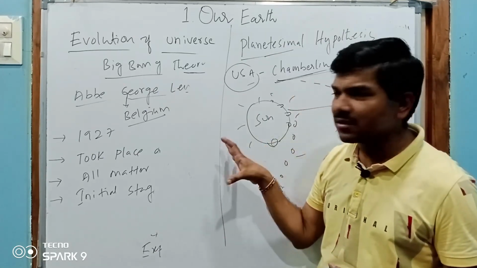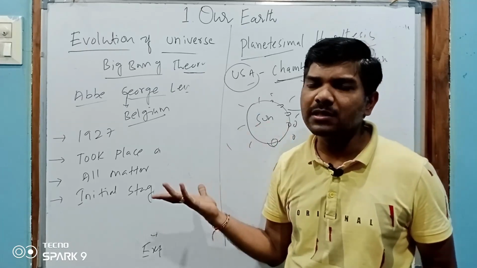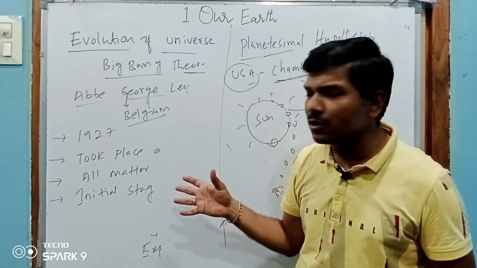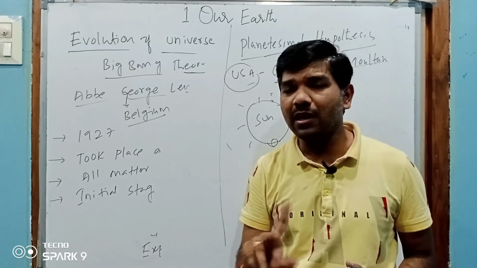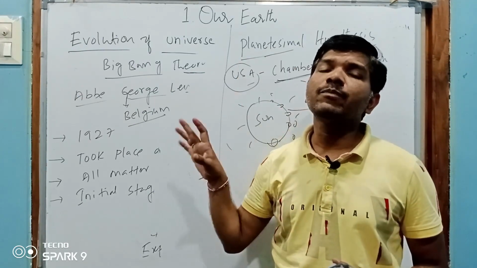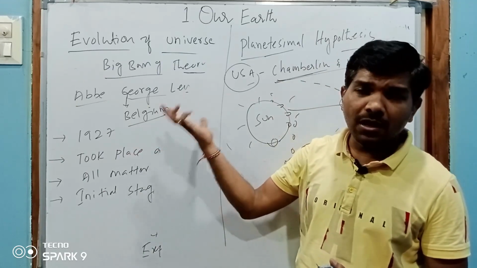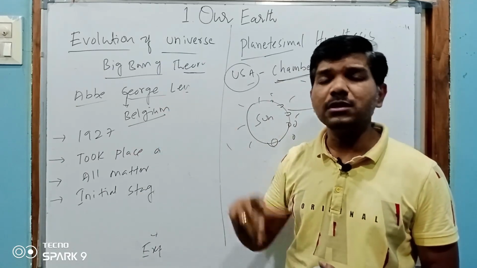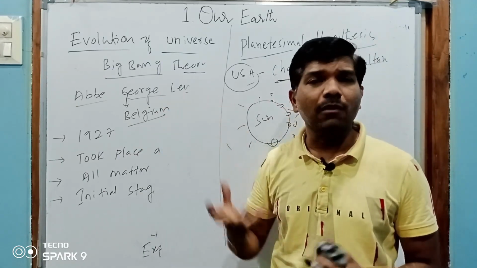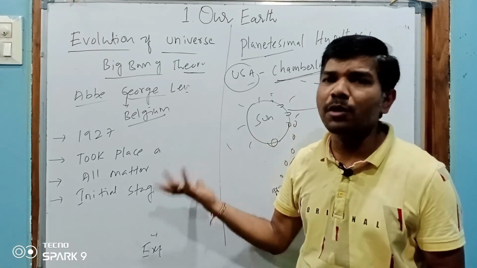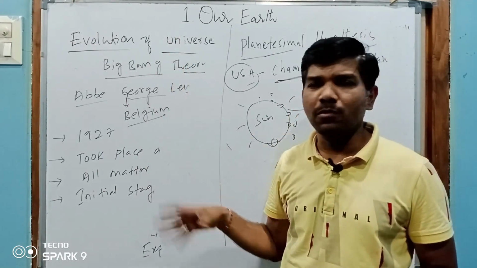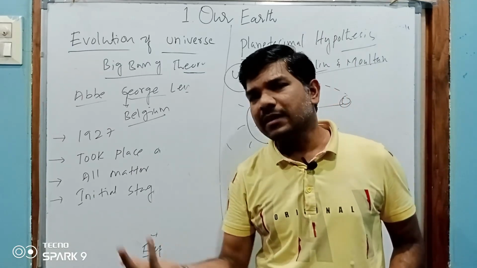If you listen twice and thrice, you will understand. Otherwise it is difficult, because you feel it is irrelevant. No, it is not irrelevant. It is relevant to 9th class students because you need to know how this universe, stars and sun evolved. Otherwise, there is no chance to learn it in the 10th class.